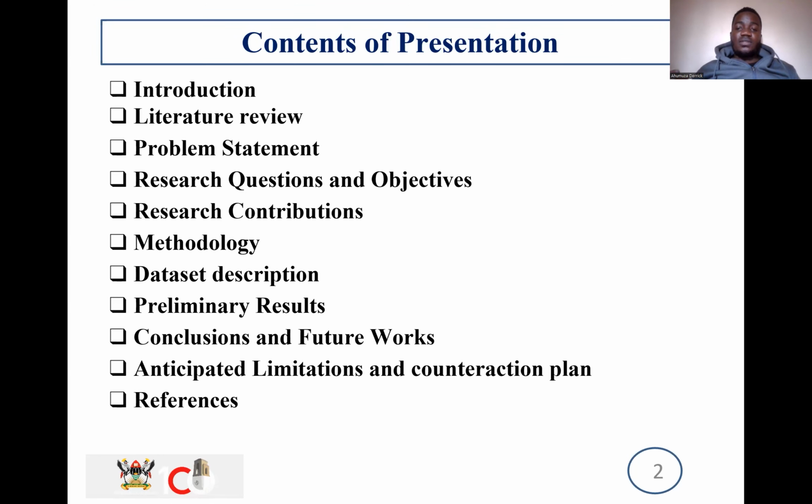These are going to be the contents of my presentation. It's going to have the introduction, literature review, problem statement, research questions, objectives, contributions, methodology, data set description, and preliminary results. Then we shall conclude with the future works and the anticipations for a future plan with the references.